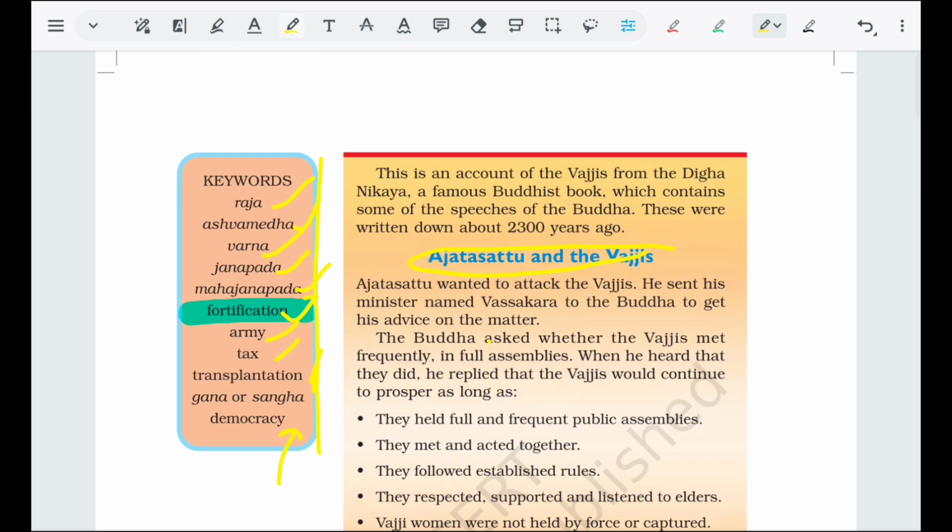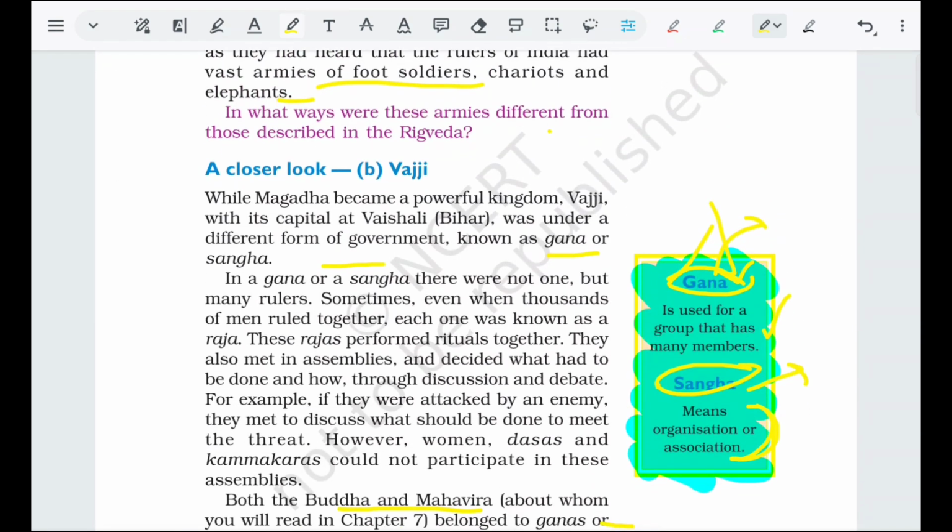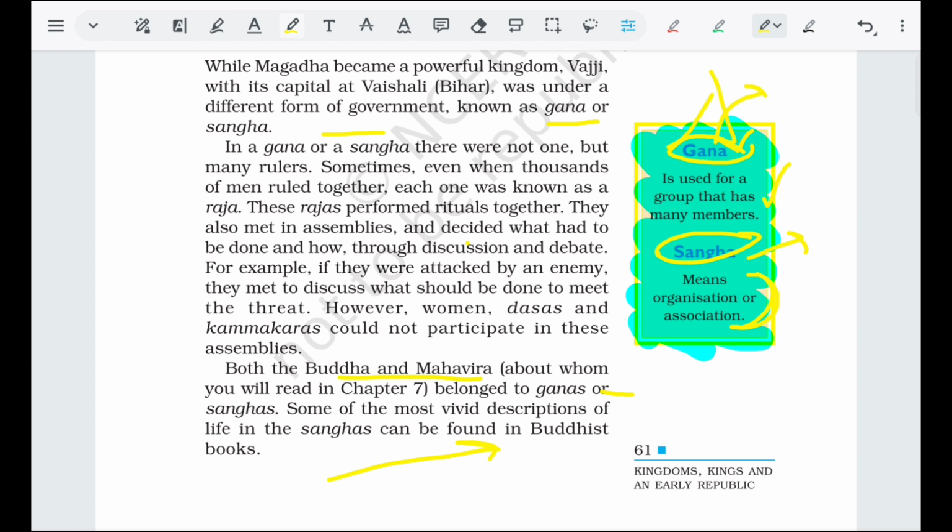So the one important thing that we miss in that paragraph is that in a Gana or Sangha there was not one but many rulers, first of all because these are a group of members or an organization.